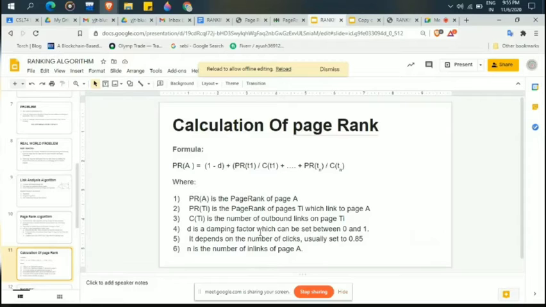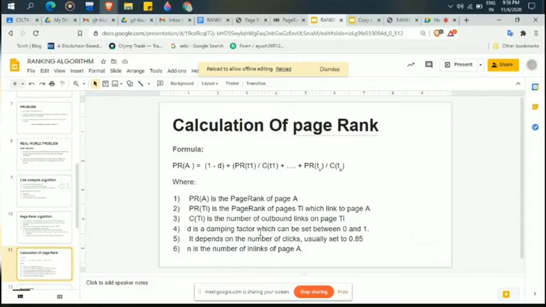PR(T1) is the PageRank of page T1, which links to page A. It is the PageRank of the nodes that are linking to A. If we are calculating the PageRank for A, then many nodes are linking to node A, and from these links only we calculate the PageRank of A. For those nodes, what is the PageRank value? It also has a meaning for the node we are calculating.